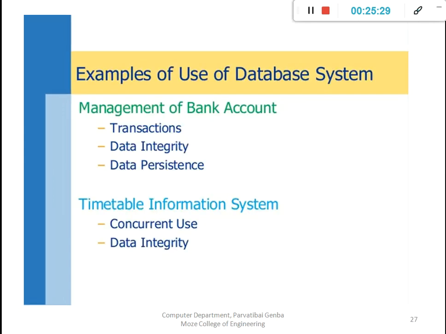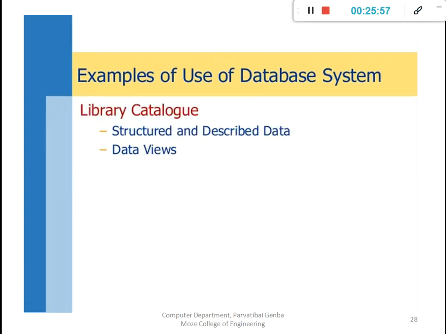Then different types of applications of databases. We already understood the management of a bank account, which is a database transaction done on the particular database of a bank account. Then data integrity, which I have already explained. Then data persistence. Then a timetable information system is used concurrently, where multiple students can access it at the same time, maintained with data integrity. Then a library catalog has structured and described data. The library shows different types of books with a structured view, which is again the data view.